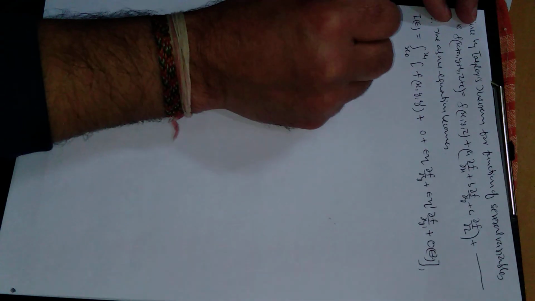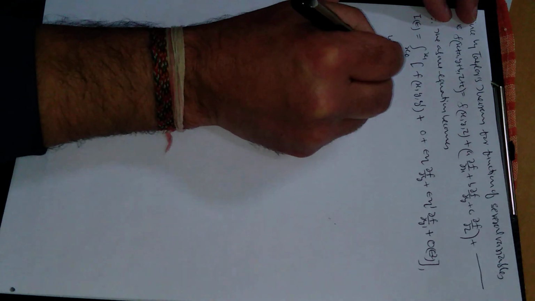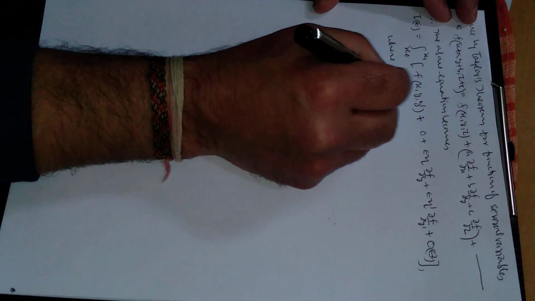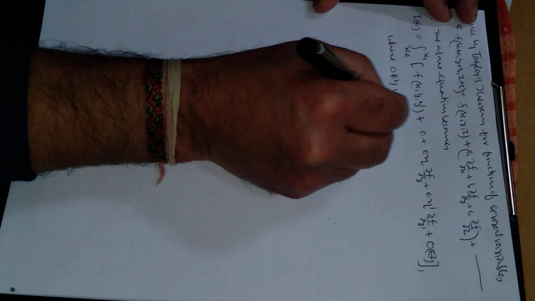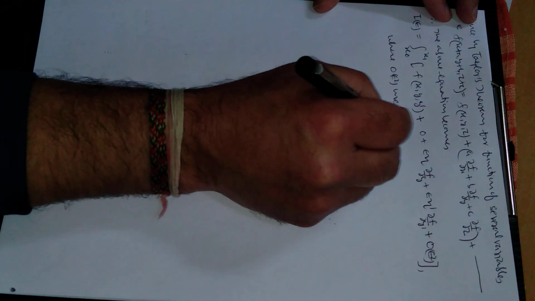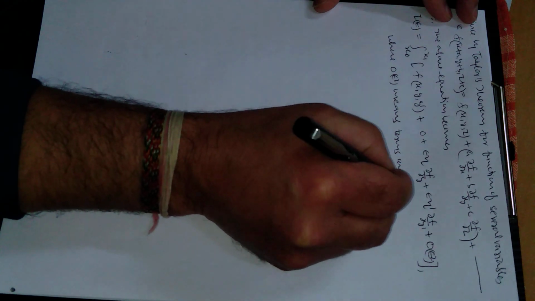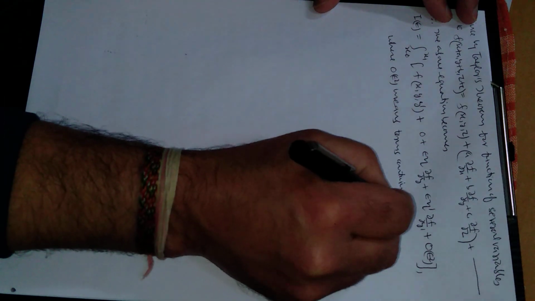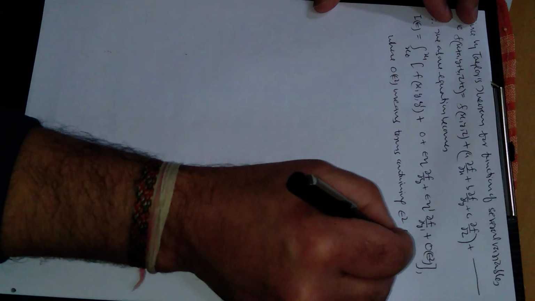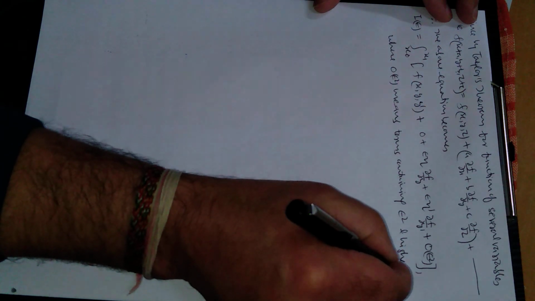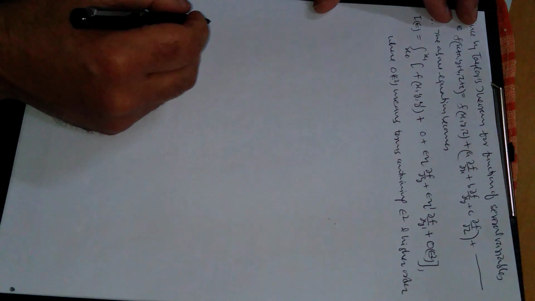where O of epsilon square means terms containing epsilon square and higher order, right? Epsilon square and higher order.